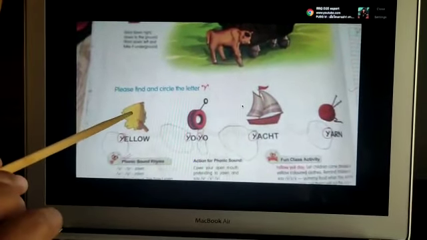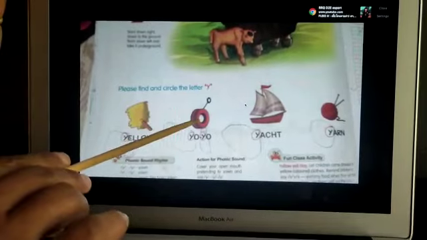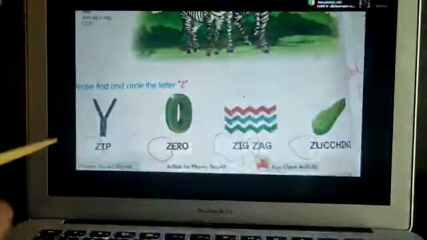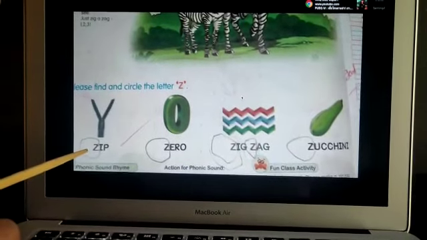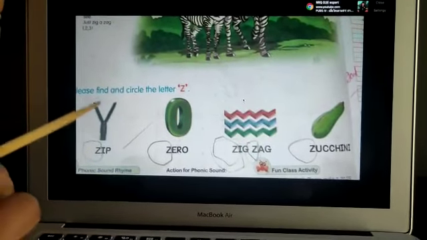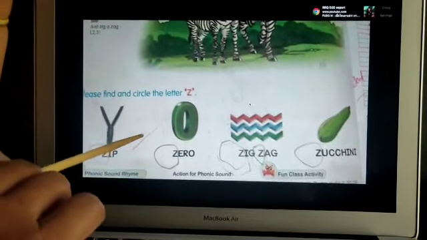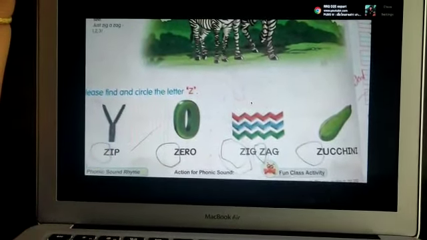Let us see Y. Y for yellow color. Y for yo-yo. So Y says ya, ya. Let us see Z. Z for zip. Z for zero. So Z says Z, Z.